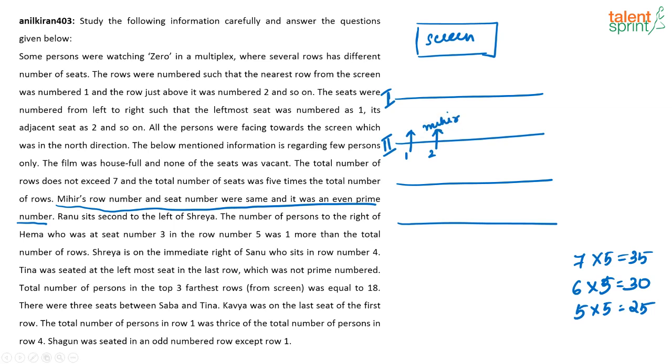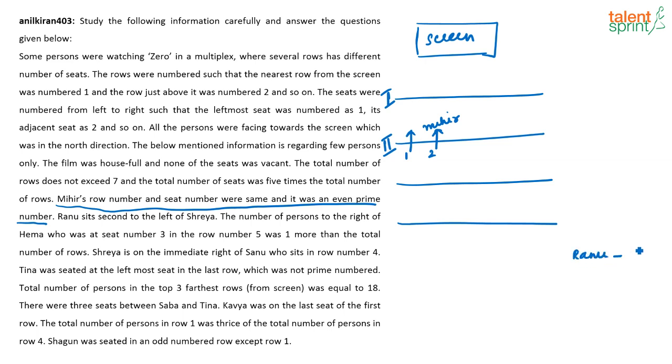Then there is somebody else who is sitting here. We don't know who is sitting here. In row 2 definitely there are 2 seats because Mihir is sitting in the second seat. So there is a seat 1, and somebody else would be sitting there. Then Ranu sits second to the left of Shriya. So I don't know where to place Ranu and Shriya. I am just going to write this information down here.